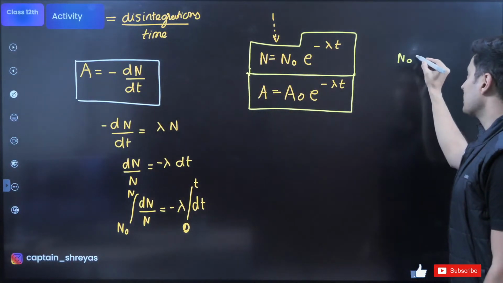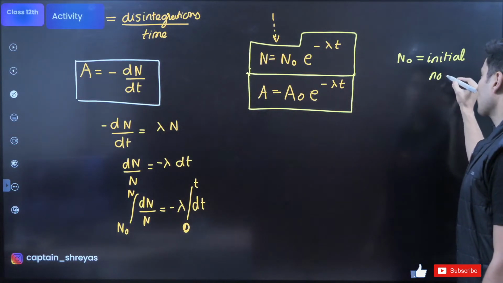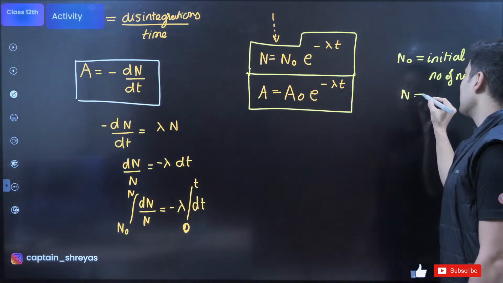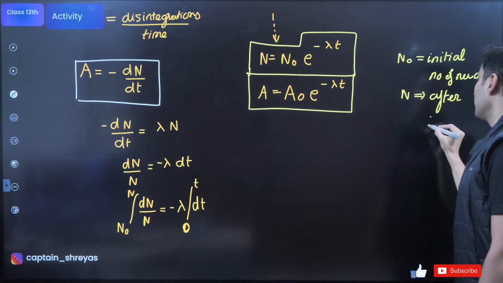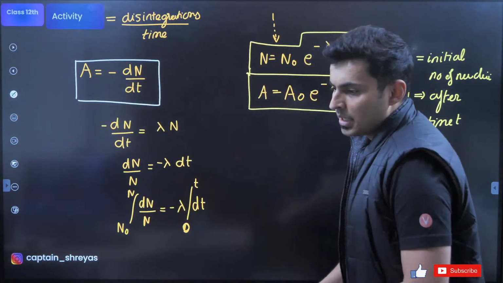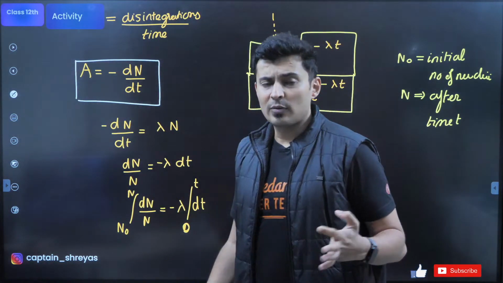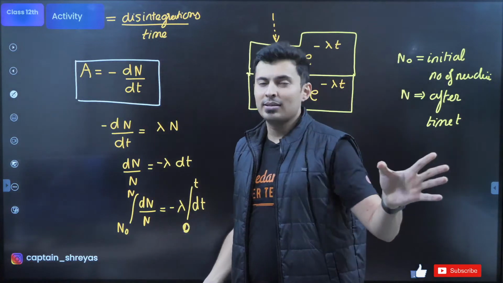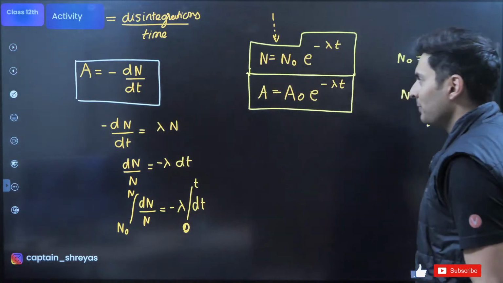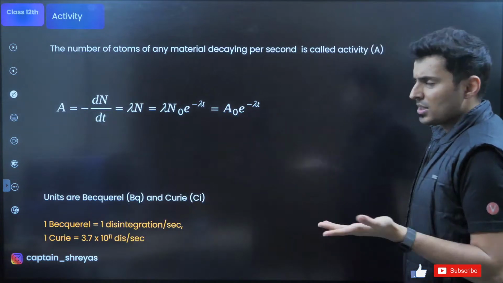So N naught is the initial sample, the initial number of nuclei, and N is after time t. That's what it stands for. Exactly. So disintegration is infinite. Actually, only if you wait for a very long time will you get no disintegrations further. So the disintegration keeps on happening for a very long time. I'll show you the graph in a bit. Okay, I have put up all these things over here, the units of disintegration and all that. You can watch that later on in the PDF.